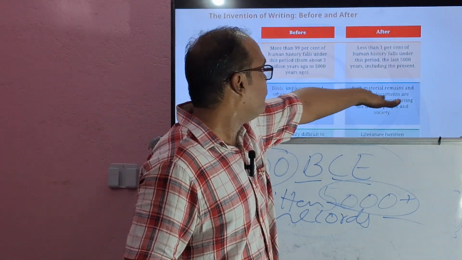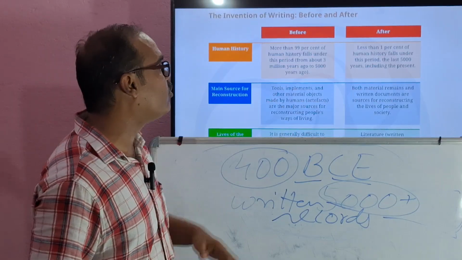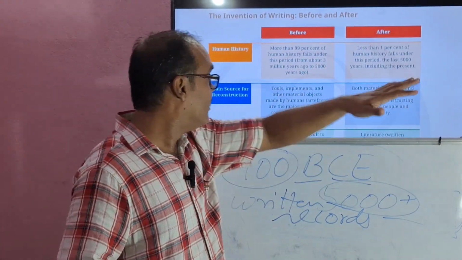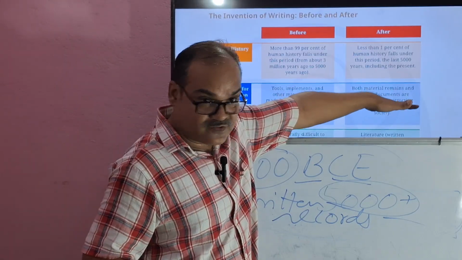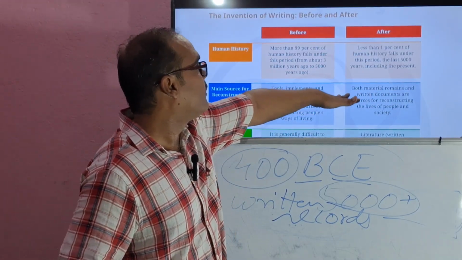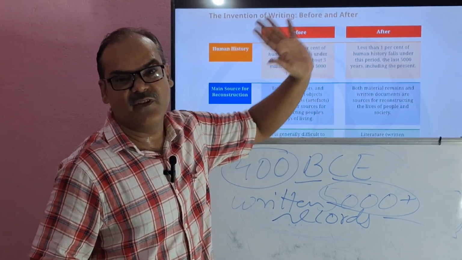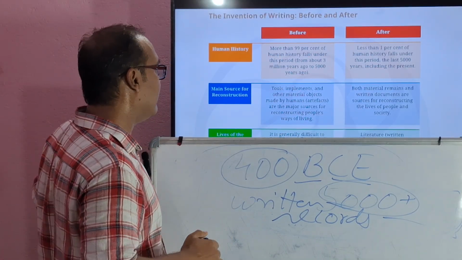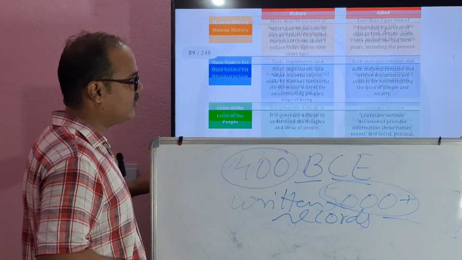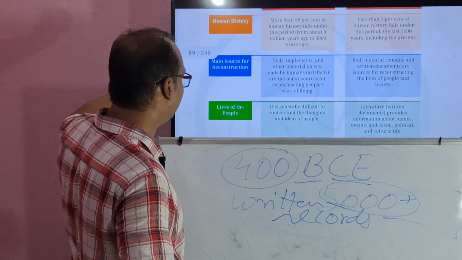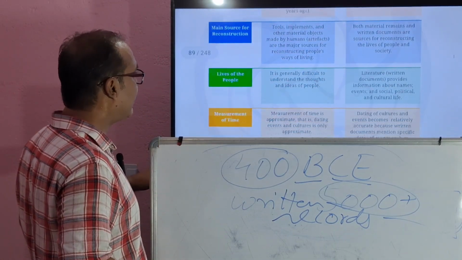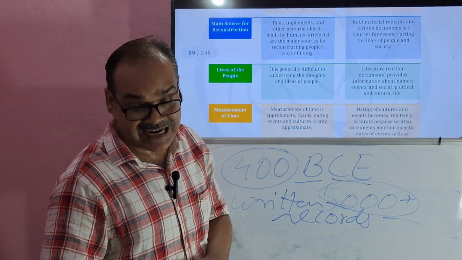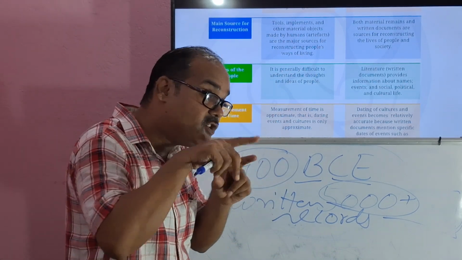Now, both material remains and written documents were sources for reconstructing the lives of people and society. Material remains and written documents were present to reconstruct the history of the lives of the people and the society. Let's talk about the lives of the people. It is generally difficult to understand the thoughts and ideas of the people, what they were using this for.